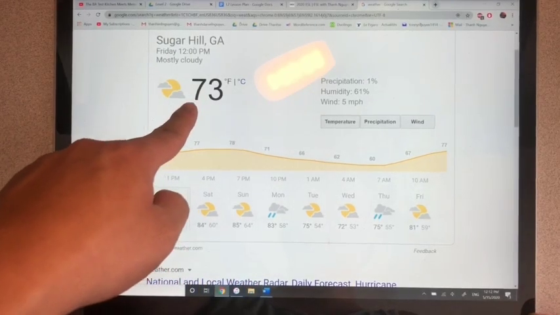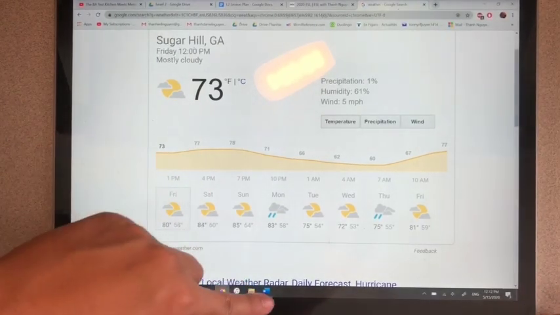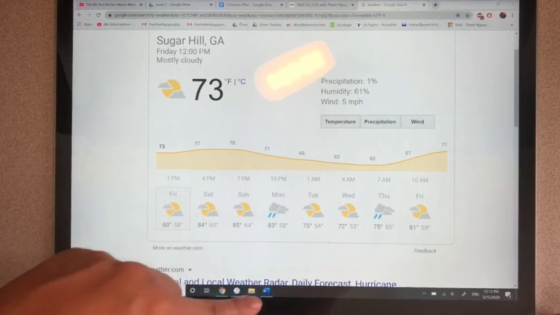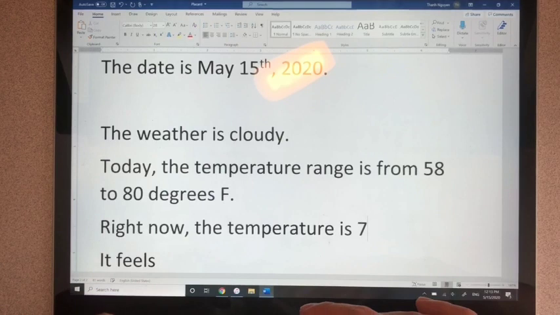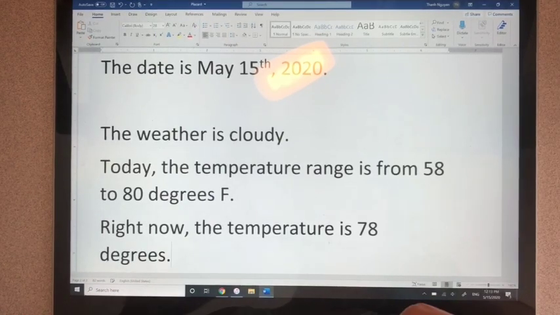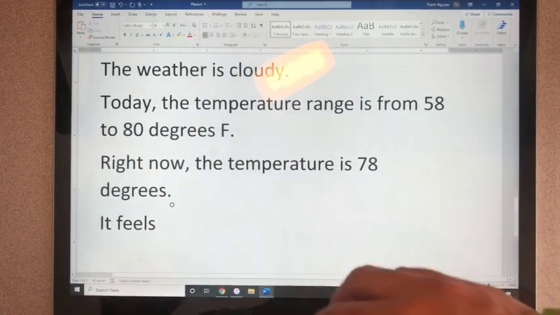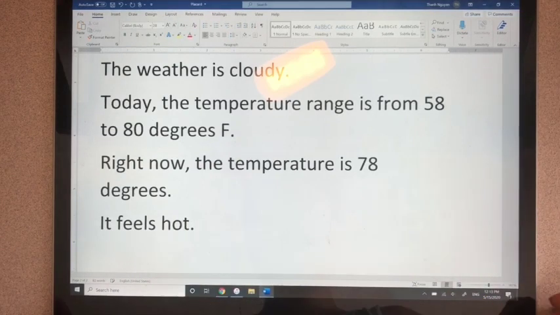Right now, the temperature is 73 degrees. Right now, the temperature is 78 degrees. It feels hot.